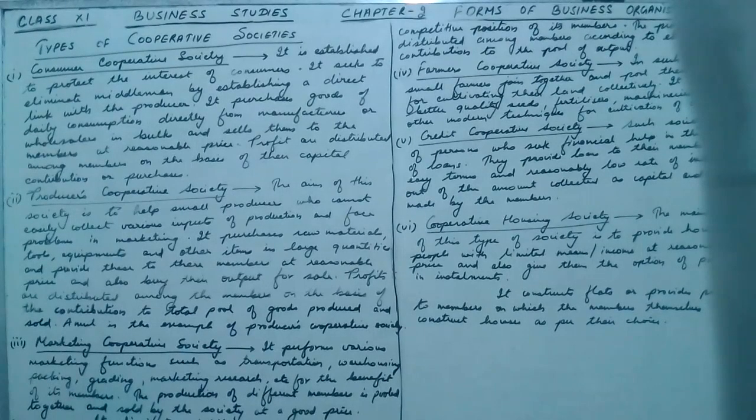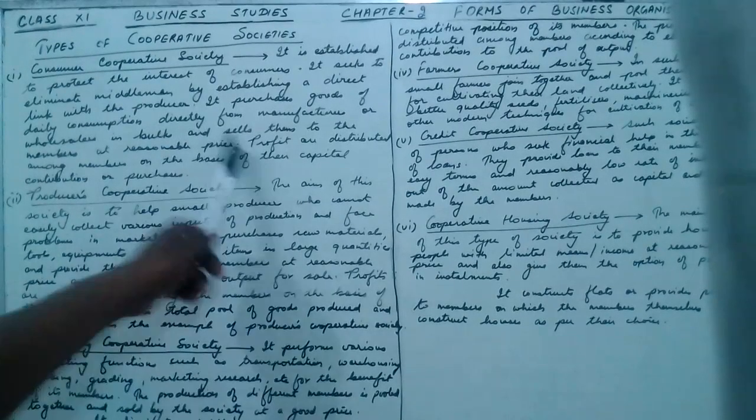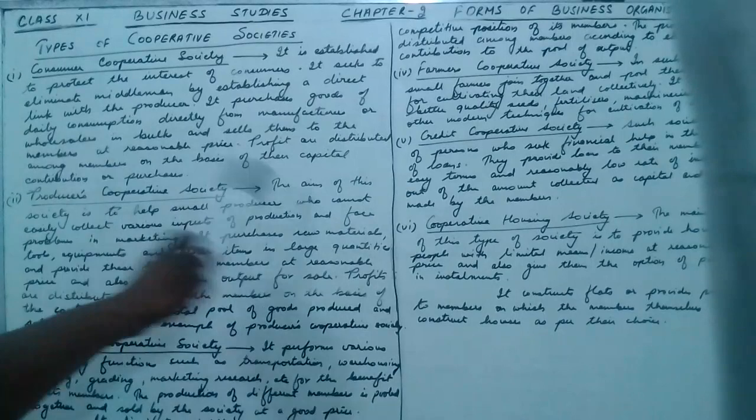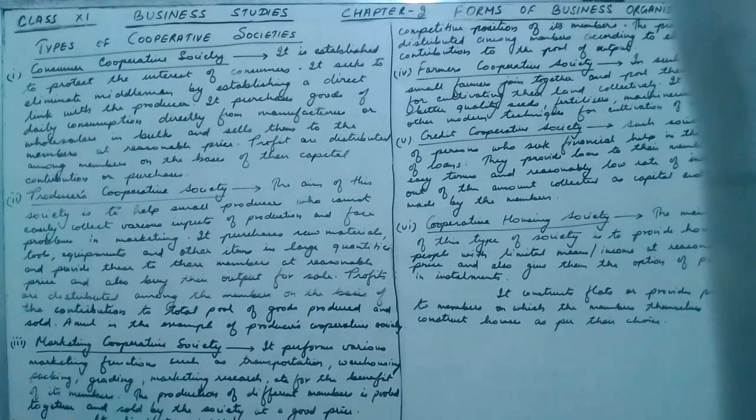As a result, the price of the goods becomes reasonable or very less. Profits are distributed among members on the basis of their capital contributed or purchases. So according to the capital contributed by the members, whatever profit is there is distributed among the members of the cooperative society.